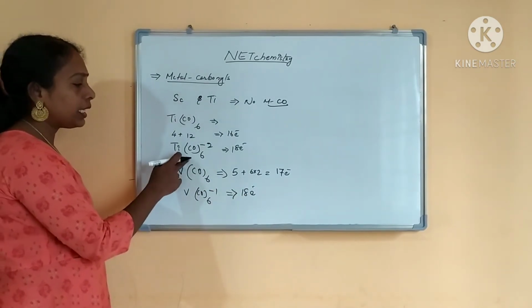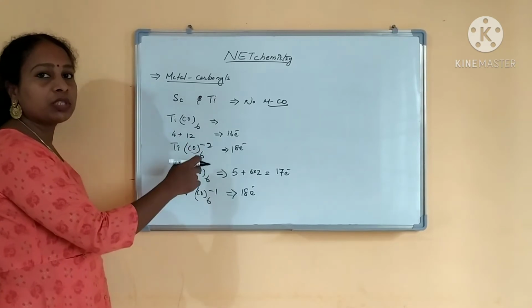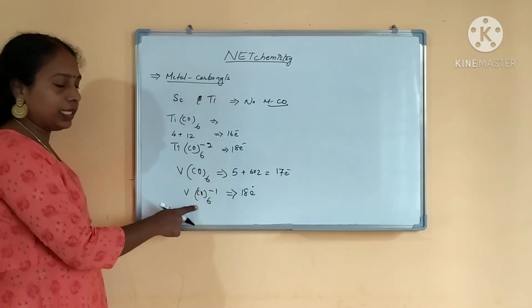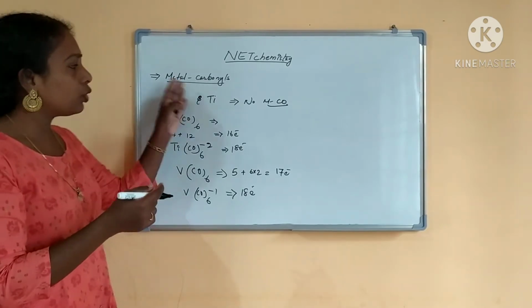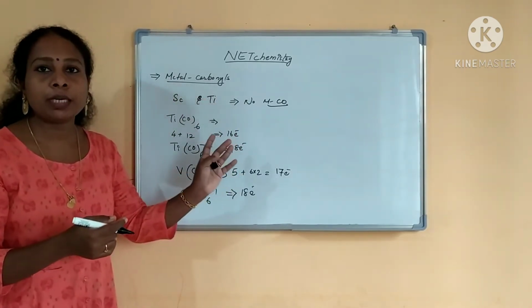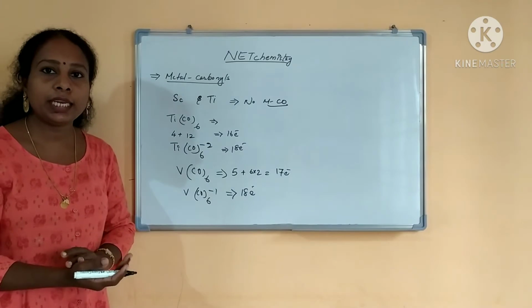But in the case of [Ti(CO)6]2-, this is not a carbonyl. Even this is not a carbonyl. These all are carbonate ions. So why can the first groups not form metal carbonyls? First of all, they will not obey the 18 electron rule.